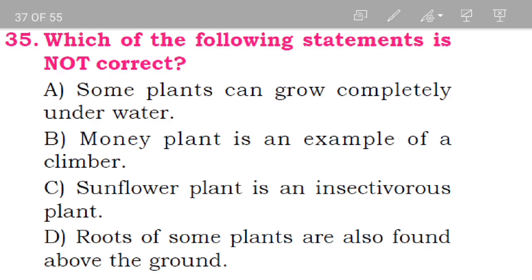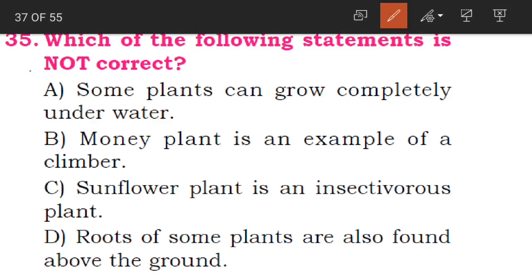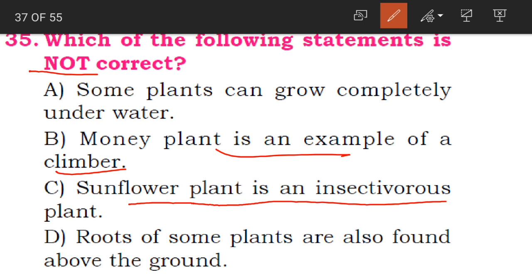Now the 35th question, which of the following statements is not correct? See here children, we have to select the statement which is not correct. Okay, A option is some plants can grow completely underwater. B is money plant is an example of a climber. Sunflower plant is an insectivorous plant. This is the C option. D is roots of some plants are also found above the ground.